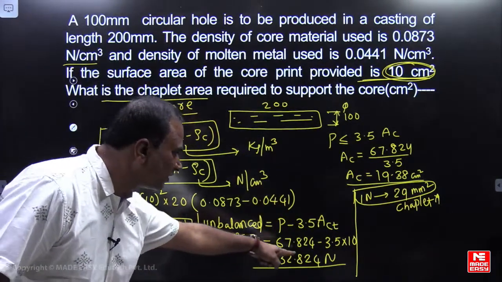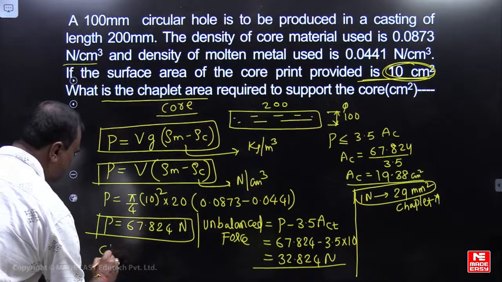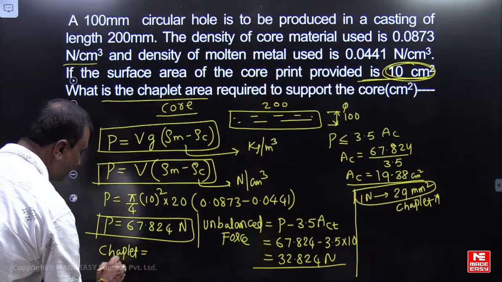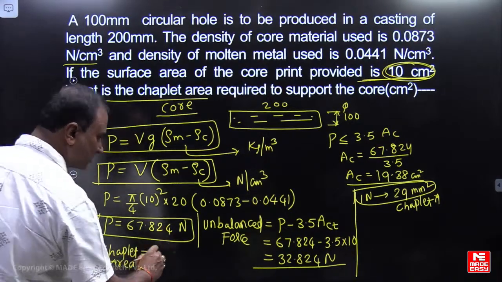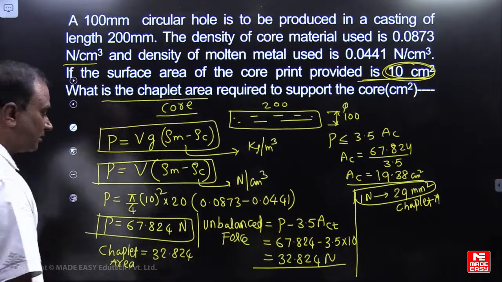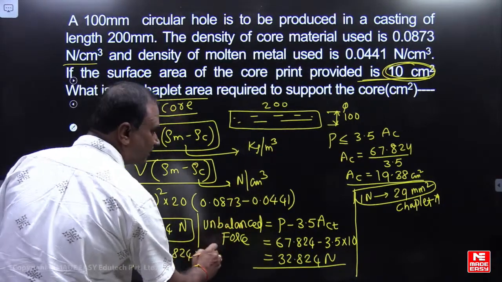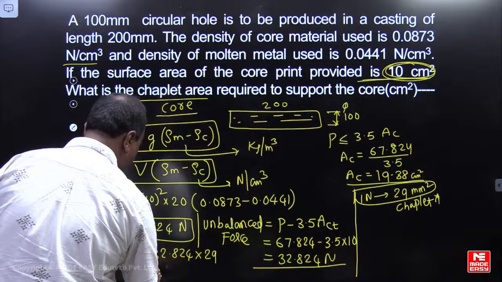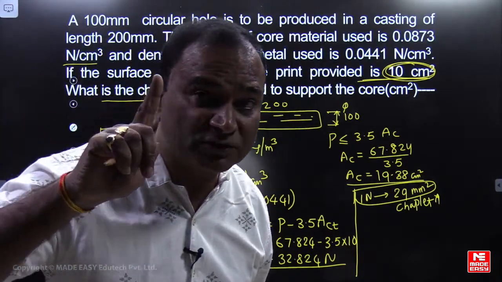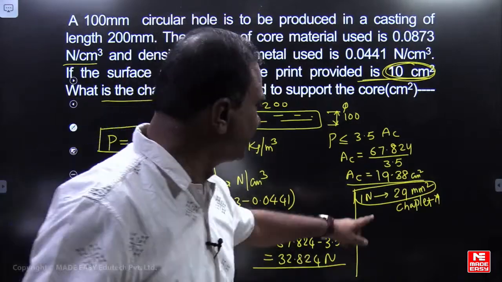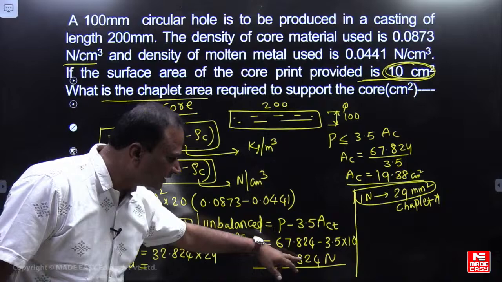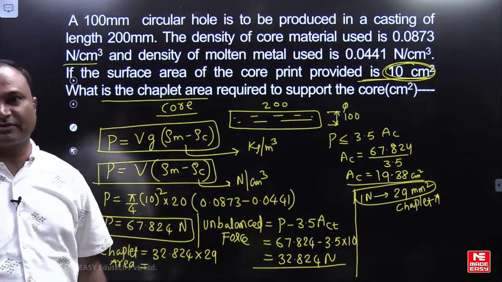So how much is it now? What is the chaplet area required? The chaplet area required will be equal to 32.824 multiplied by 29 mm square. For every 1 Newton of unbalanced force, how much chaplet area is required? 29 mm square. How much is the unbalanced force? 32.84. So that is the difference we have to consider, friends.